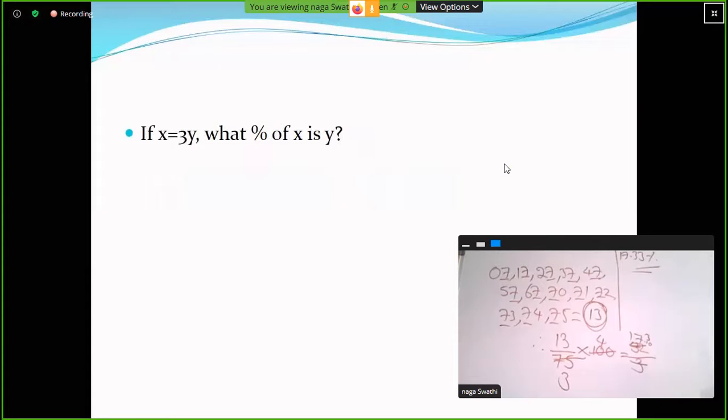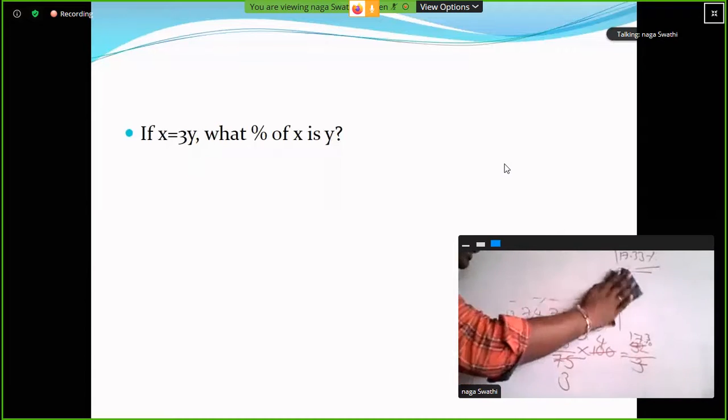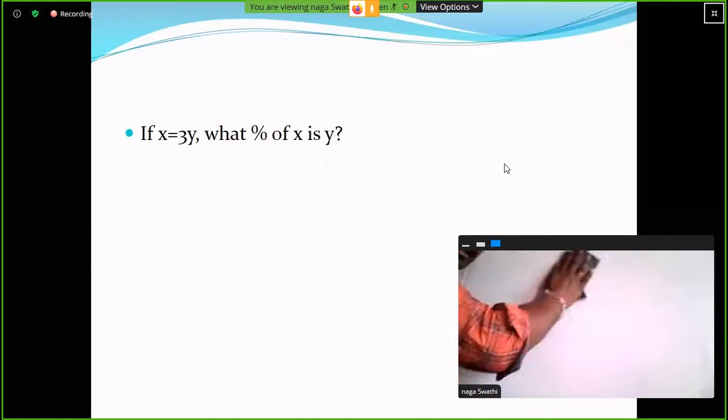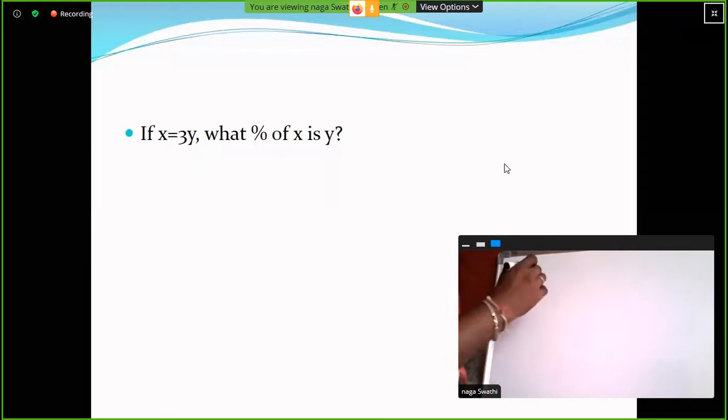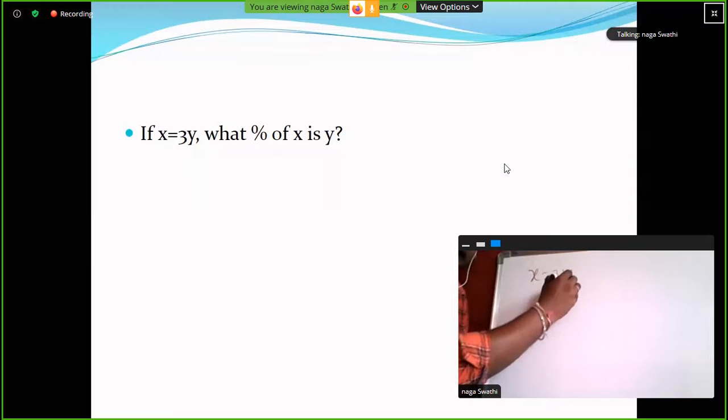Next one. If x is equal to 3y, what percentage of x is y? What percentage of x is y? So here x is equal to 3y.